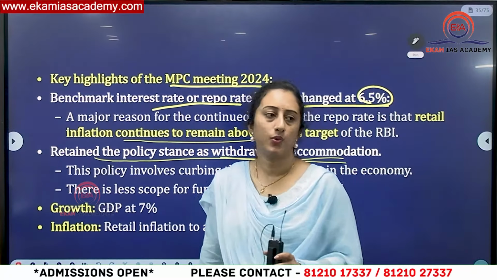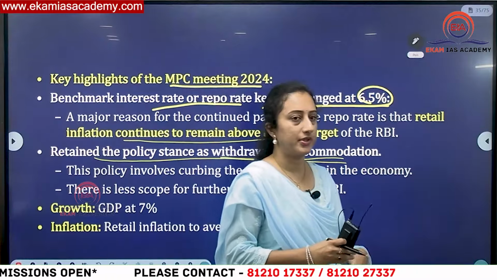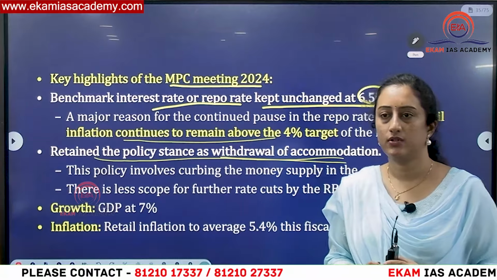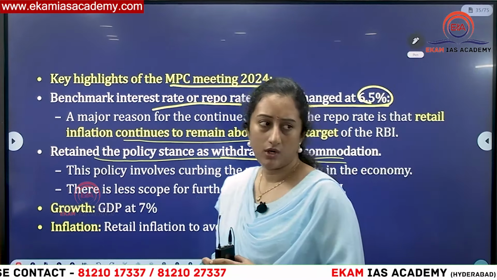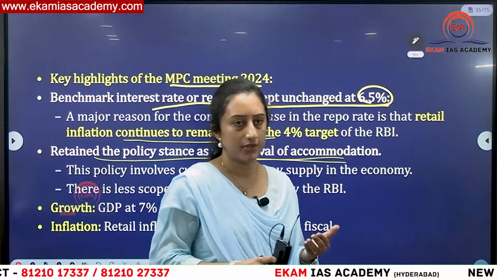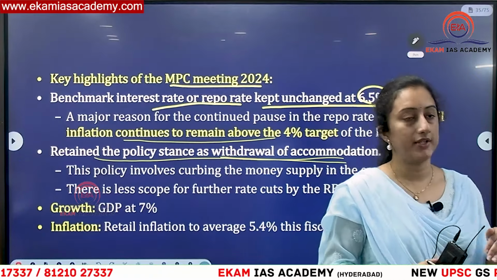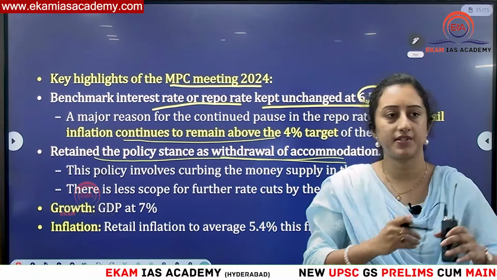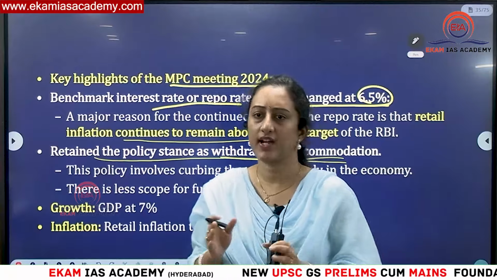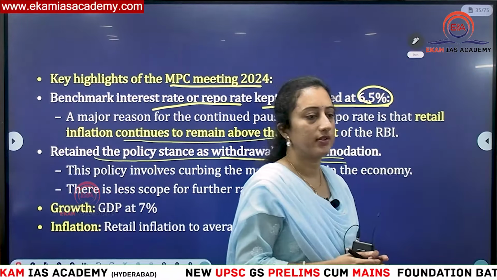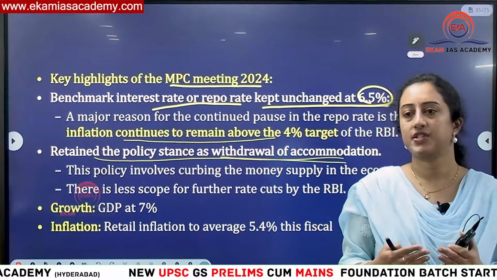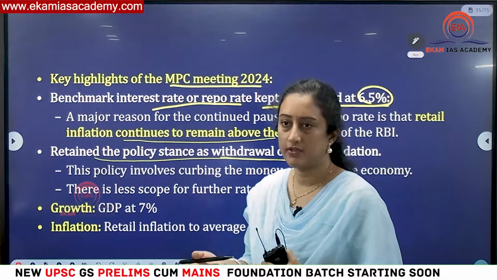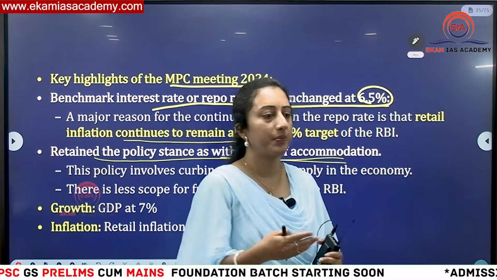So you have to know the different stances of the Monetary Policy Committee. Have you heard about them? Hawkish, dovish, accommodative, neutral. Hawkish means when there is high inflation, to tackle inflation they want to increase interest rates. By increasing interest rates, they go for a hawkish monetary policy stance. Dovish means interest rates will be decreased. When hawkish policy is there, our rupee will strengthen, but in a dovish situation, the rupee will weaken.